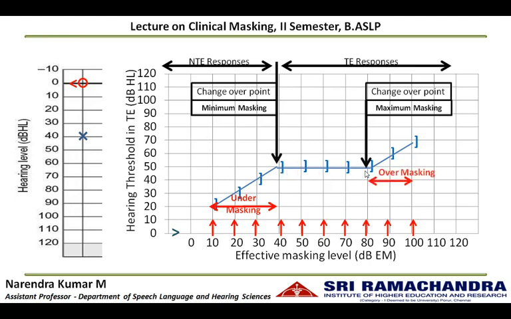There is a range of intensities at which the hearing threshold in the test ear is not altered, even when the intensity level in the non-test ear is increased. This range is called the plateau, and the threshold in the test ear during this plateau is the true threshold, where there is complete masking of the non-test ear. So whatever response we get from this plateau region is the true threshold of the test ear, which can be plotted in the audiogram with the masked symbol.